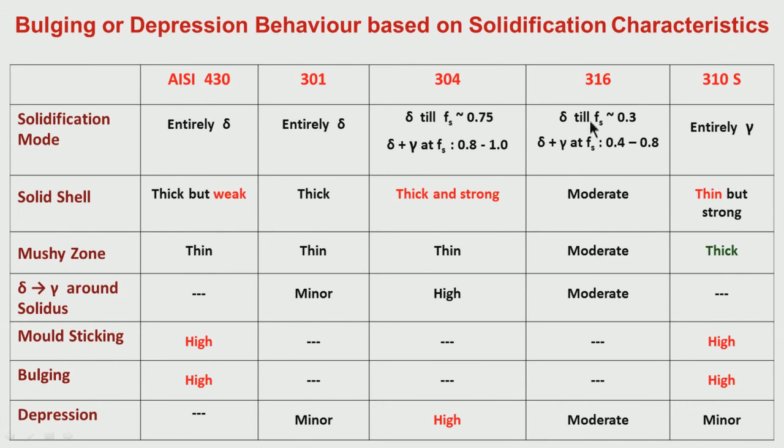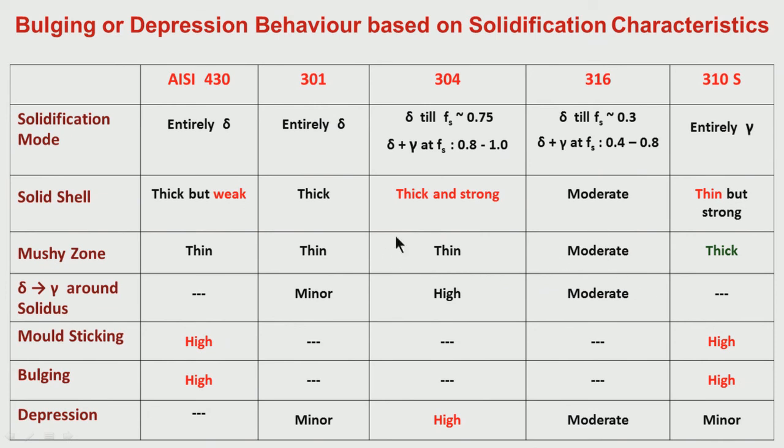So this 316 delta to gamma is taking place not around solidus, it is above solidus, before the completion of solidification. 310, of course, as I have told you, is entirely austenitic solidification. Therefore, there is no question of delta to gamma transformation at all at any temperature.